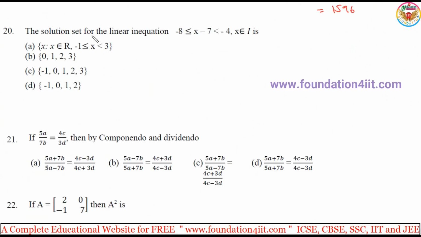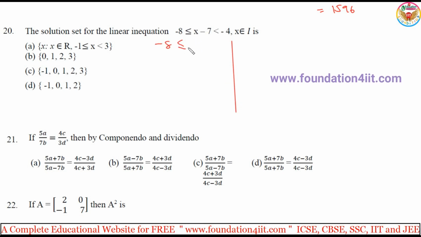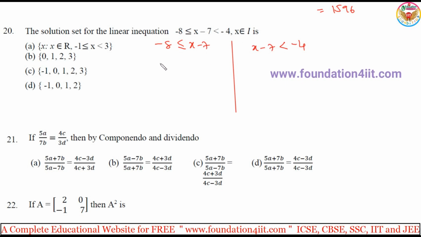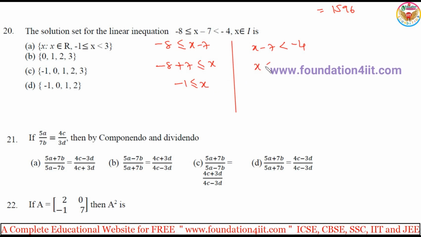Next one, the solution set for the linear inequation. We can do them separately. Two are given. The first is minus 8 less than or equal to x minus 7, and the second is x minus 7 less than minus 4, and x belongs to integers. Taking minus 7 to the left side, minus 8 plus 7 is minus 1, less than or equal to x. Then x is less than minus 4 plus 7, taking minus 7 to the right side, so x is less than 3.